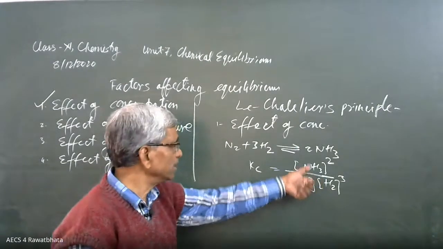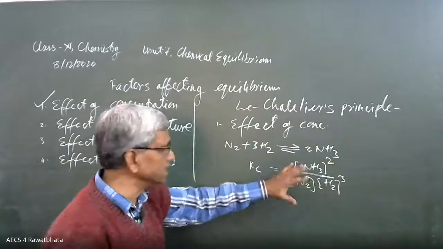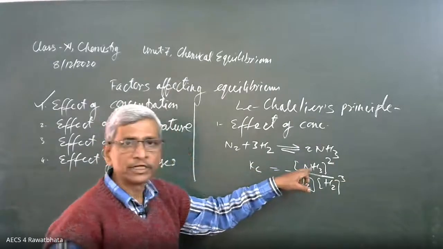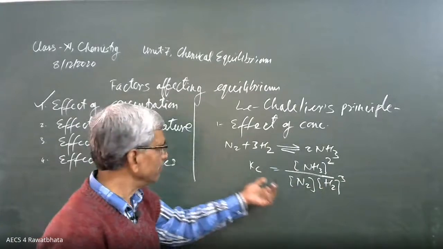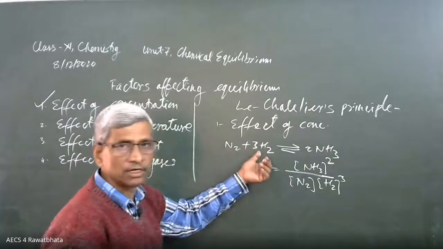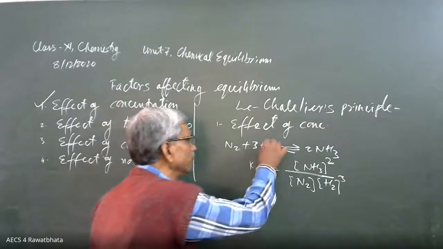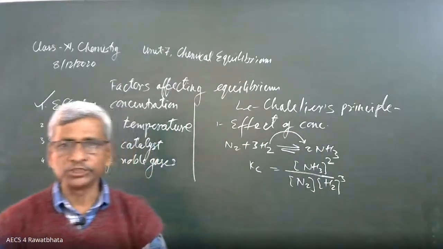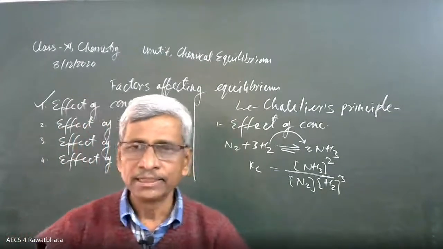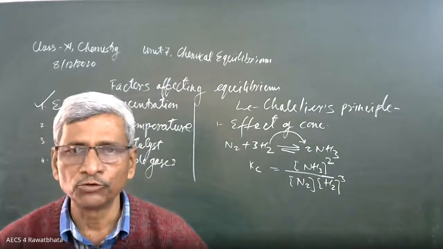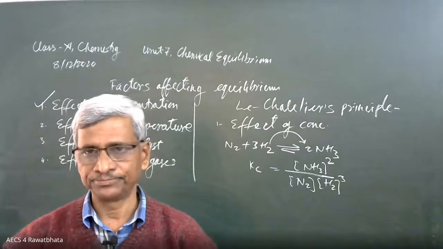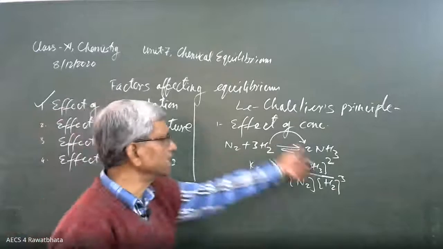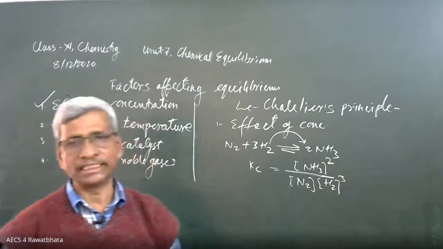To make no change in the value of the equilibrium constant, more ammonia should form. It means when we add nitrogen, hydrogen or anyone, the equilibrium will shift in the backward direction, because the backward direction is going to minimize the additional amount of nitrogen and hydrogen which is added. It minimizes this change. That's why equilibrium shifts in the direction which opposes the change.